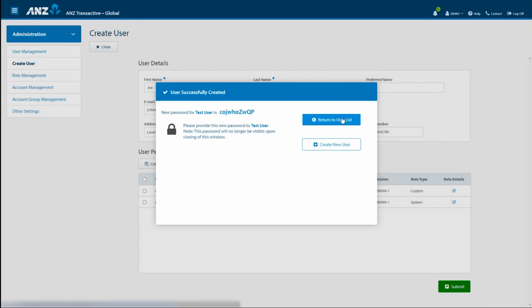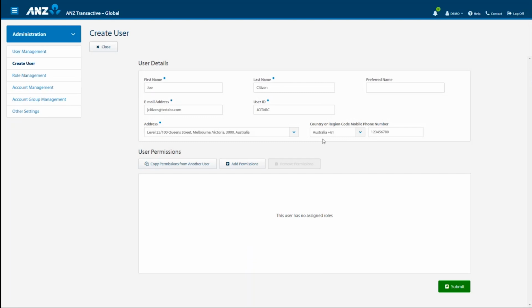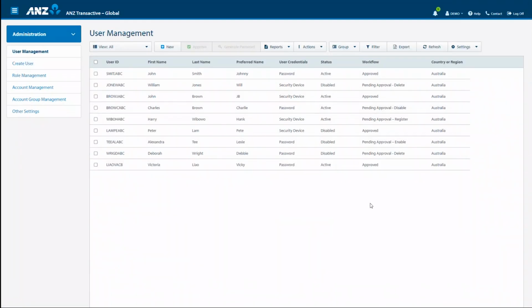If you need to set up an ANZ managed user, please submit this request via Service Request in the main menu. Users can be ANZ managed for various reasons, including requiring a security device to perform the particular function in the digital channel. The next submenu we will explore is Role Management.